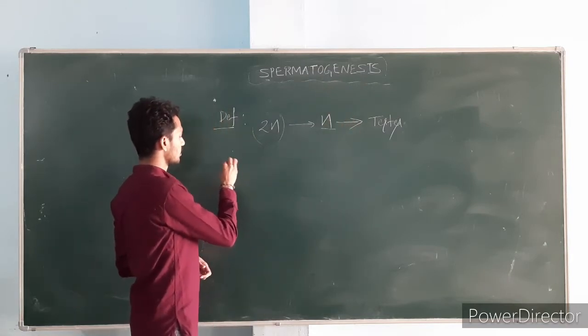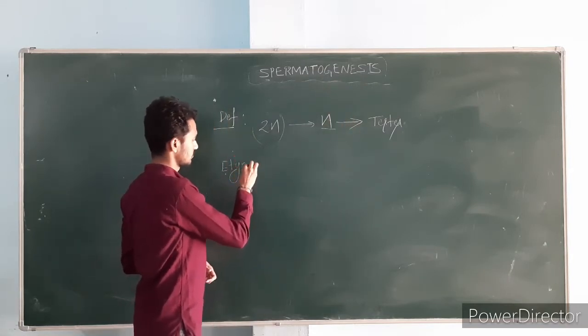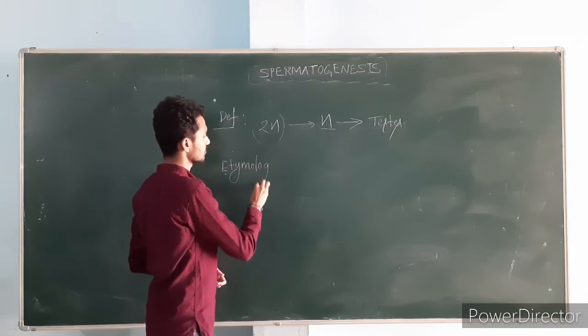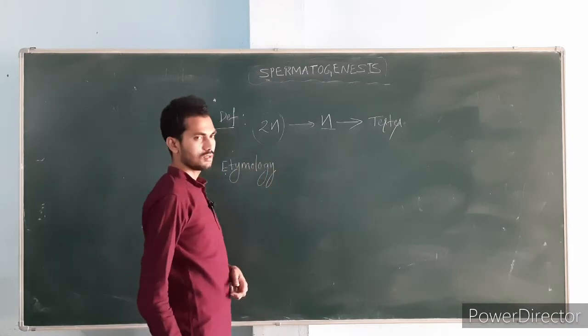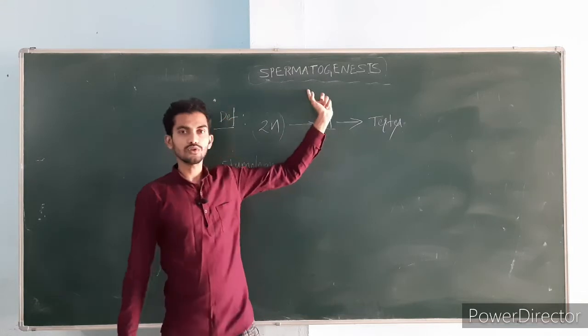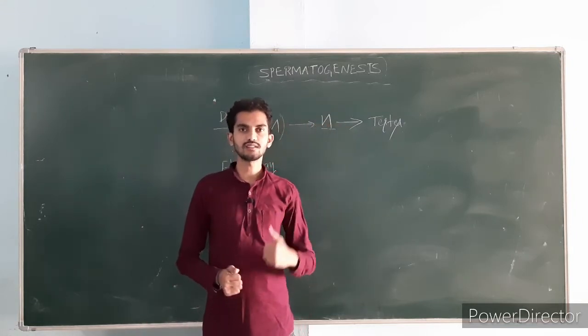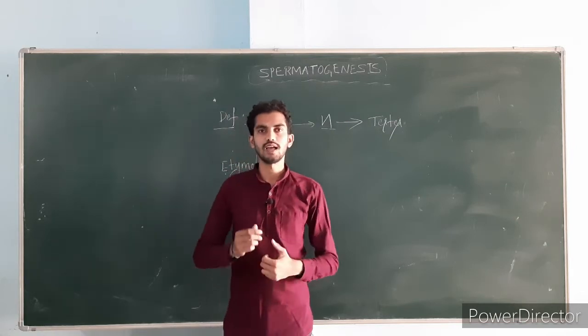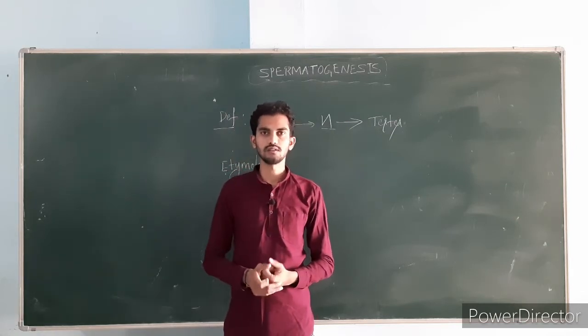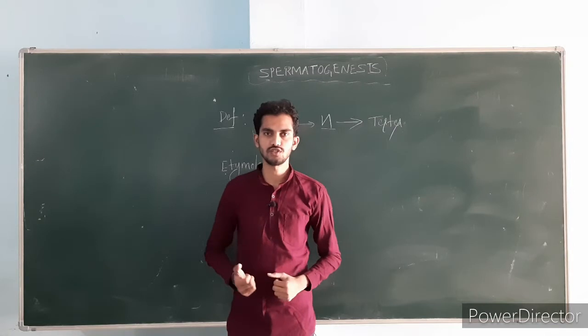The etymology. This word spermatogenesis is derived from the Greek language, which contains two words, sperma and genin.